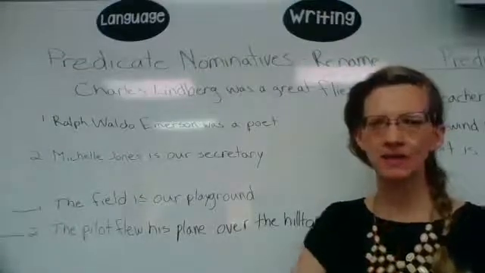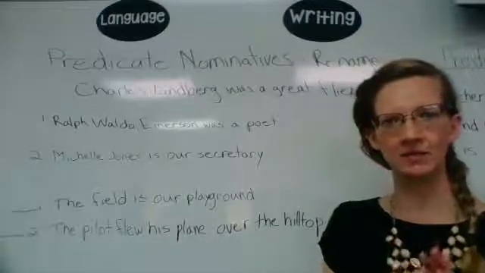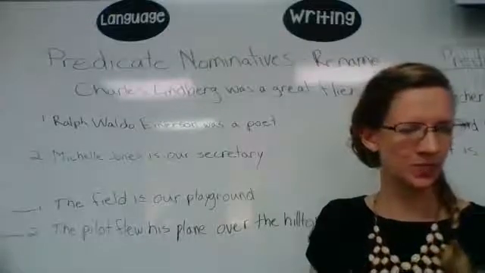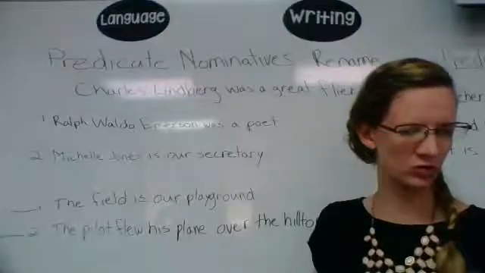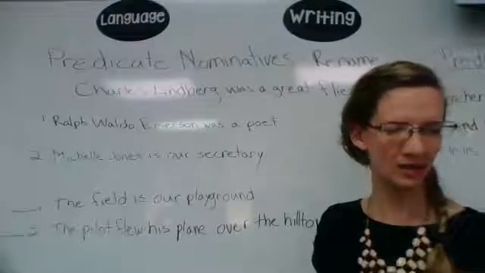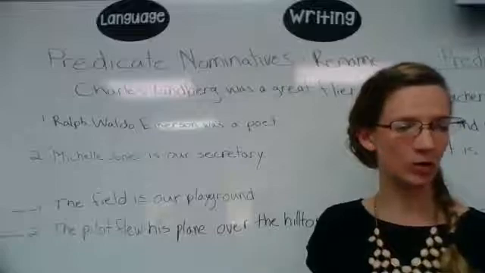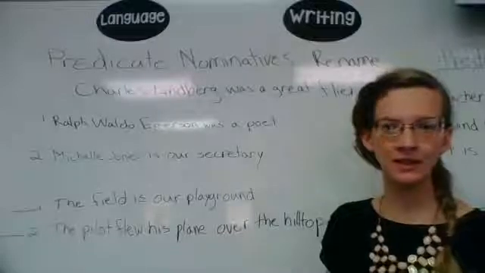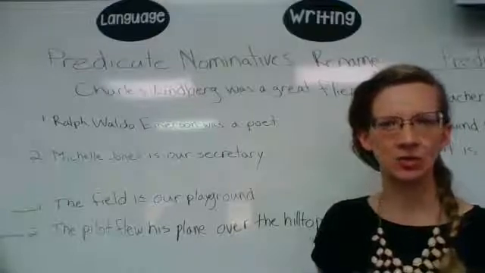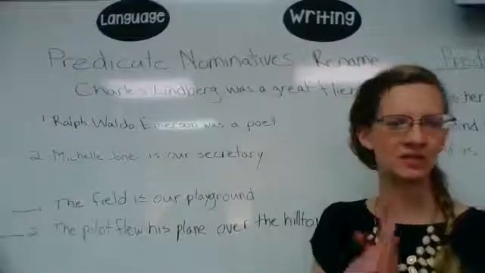Now, the first one of that is called a predicate nominative. Now, a predicate nominative renames something, and we've kind of talked about this briefly, so you should kind of know what I'm talking about. But it says the names for the 2 kinds of complements which follow linking verbs, these always come after linking verbs, are predicate nominative and predicate adjective. A predicate nominative is a noun or pronoun that follows a linking verb, not an action verb, a linking verb, and it renames the subject. So predicate nominatives, starts with N, nominatives rename the subject.